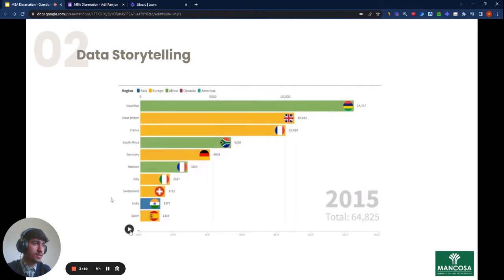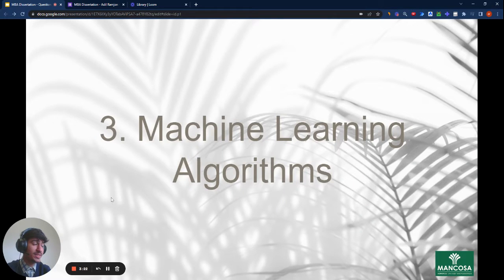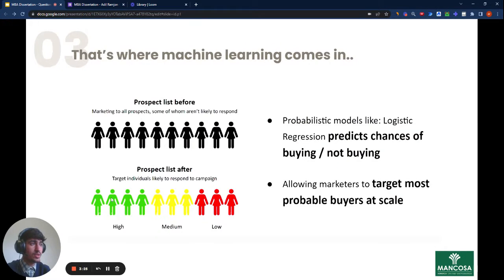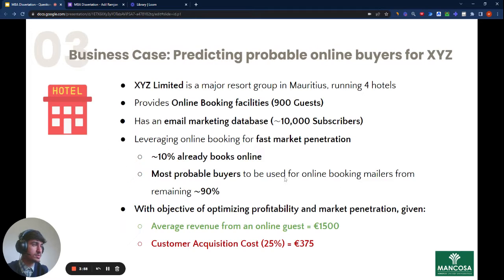Okay, so now let's go into what machine learning algorithms are. We can see an example here where machine learning can help. Let's say we have a prospect list that we usually send emailers to. Machine learning will allow us to qualify these people based on who is most likely to respond to the campaign, based on high, medium, and low interaction. This is achieved by using probabilistic models such as logistic regression. Logistic regression predicts the chances of buying and not buying, and allows marketers to target the most probable buyers at scale.